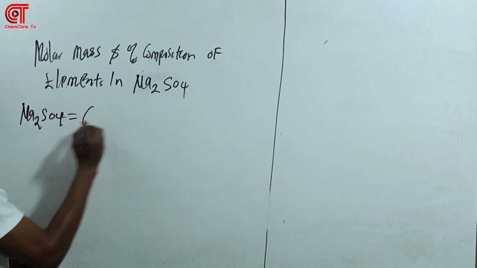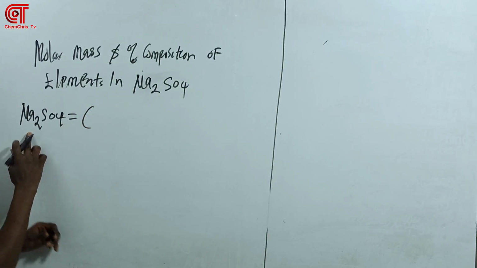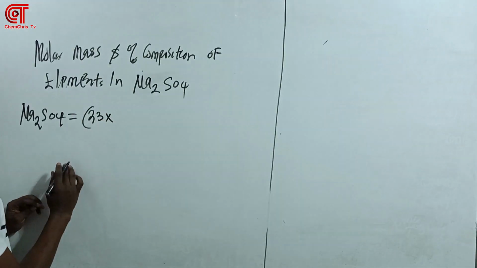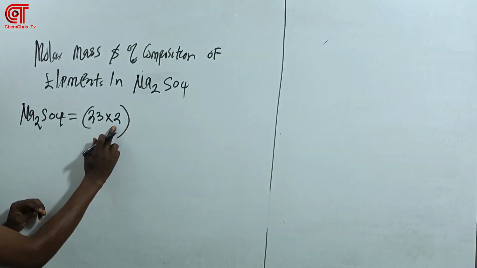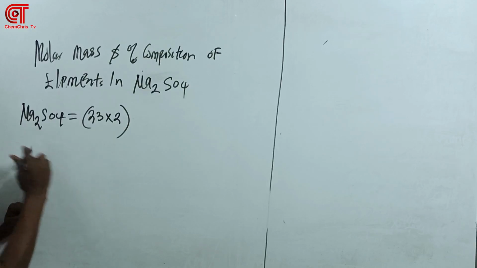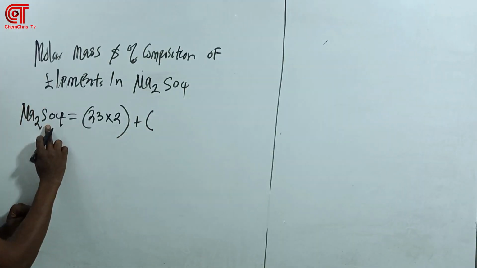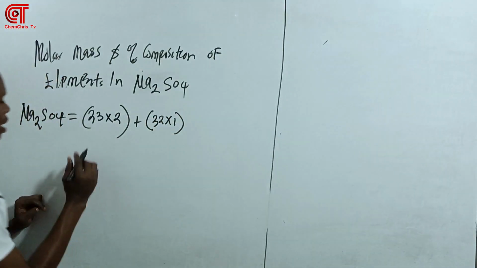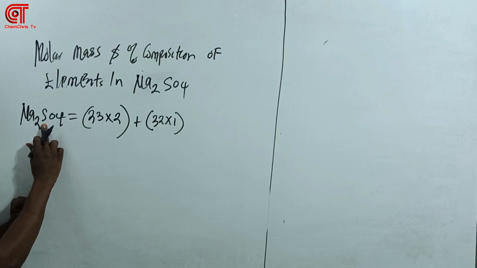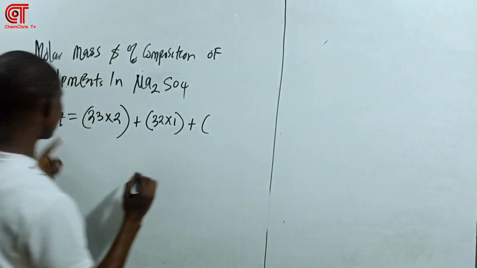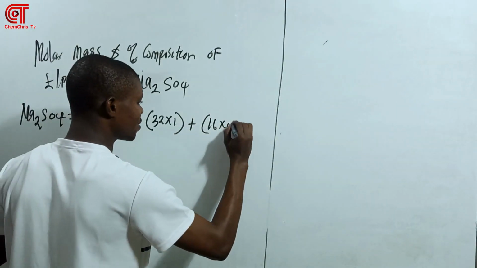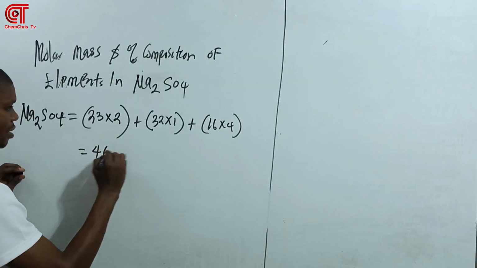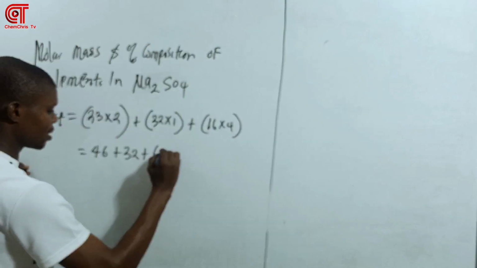Na2SO4. Now the atomic mass of sodium is 23. Remember I told you that you will be given times 2. The main reason why it is 2 is because the number of atoms of sodium here is 2, plus sulfur, which is 32, times 1. The main reason why it is 1 is because the number of atoms of sulfur here is 1, plus here we have 16 times 4. So you're going to have 46 plus 32 plus 64.